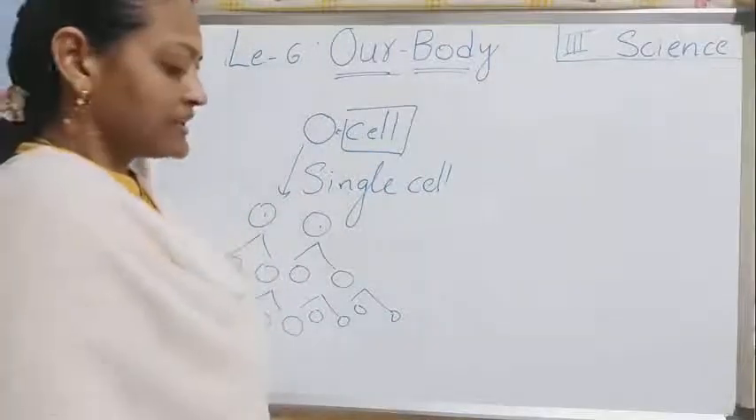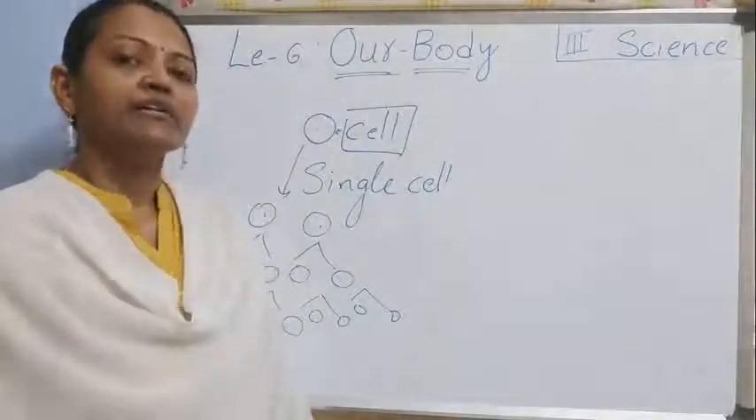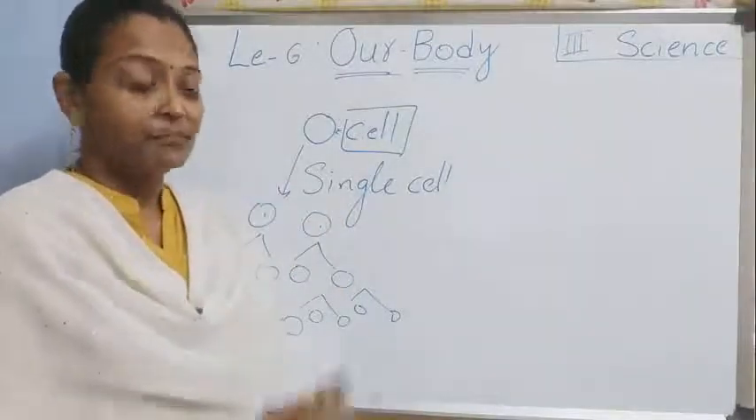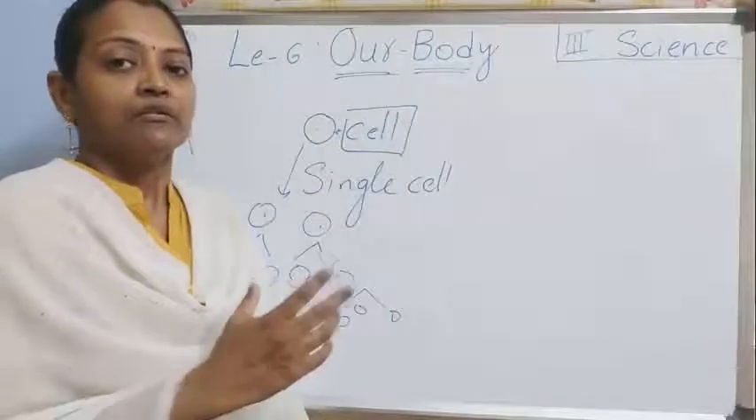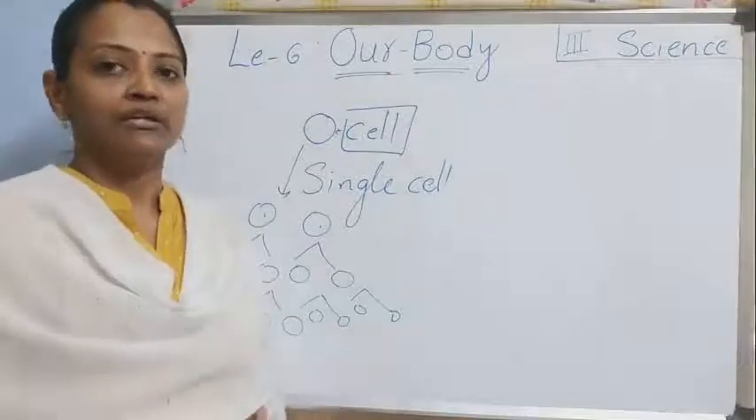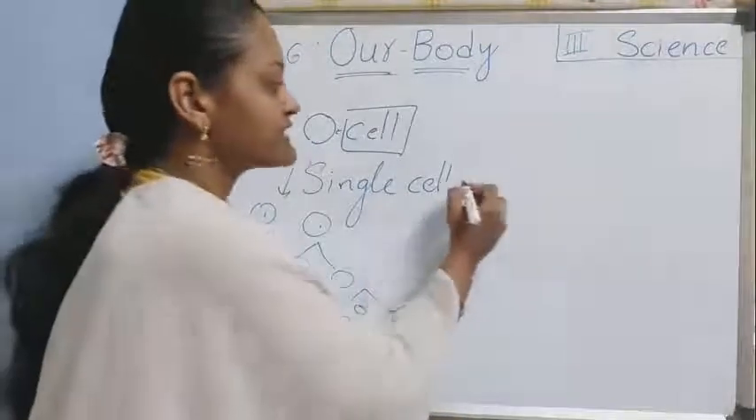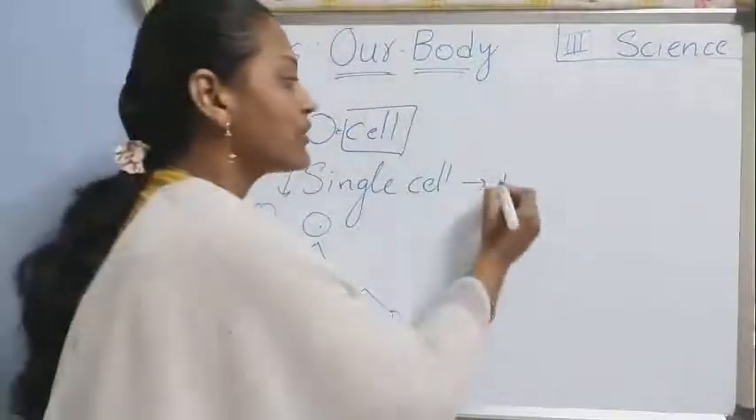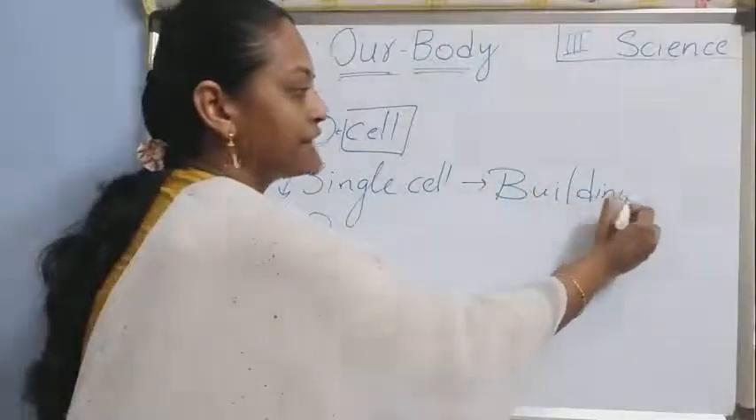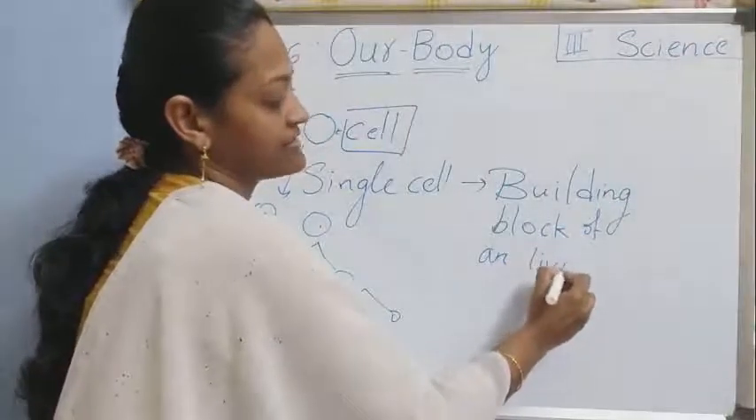Now, look here, our body comes from a single cell I said, right? So every living organism comes from a single cell. This cell multiplies, okay? Multiplies means like this, so many cells. So a single cell multiplies into many cells and builds a body. So we call this one cell a building block. Why? Because it builds our body. That's why it is a building block of a living organism.